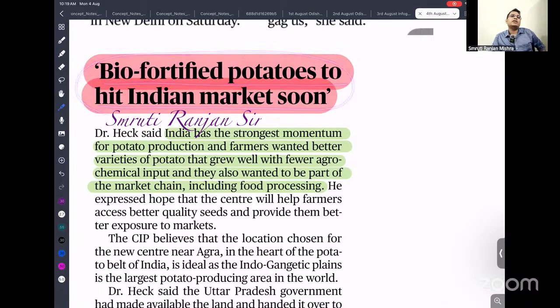So here, this we have already discussed in the previous phase. This article is very important for your agriculture biotechnology. India has the strongest momentum in potato production. Farmers wanted better varieties of potato that grow with fewer agrochemical inputs. They also want to be part of the market chain, including food processing.